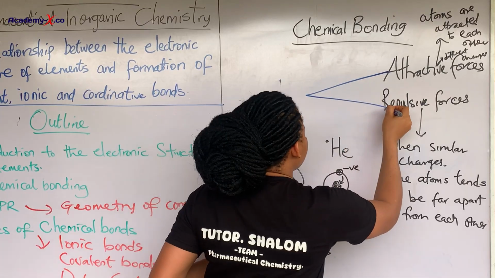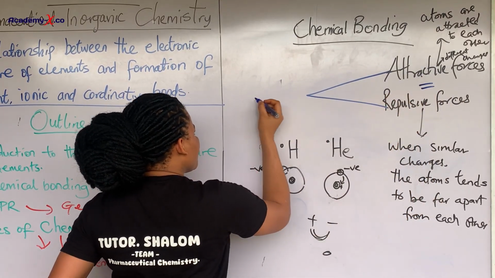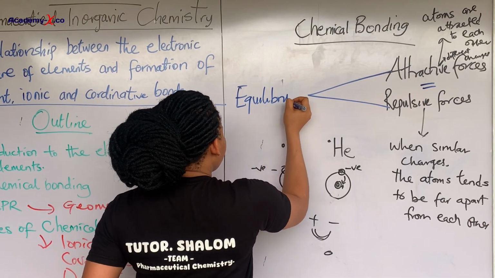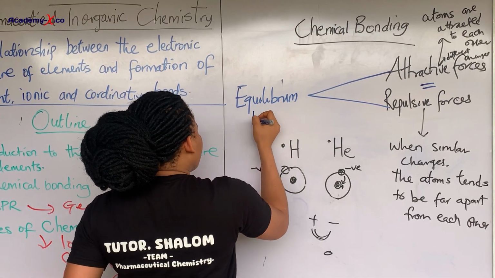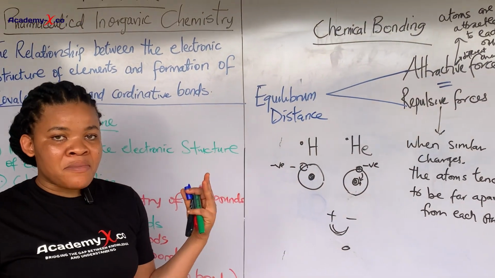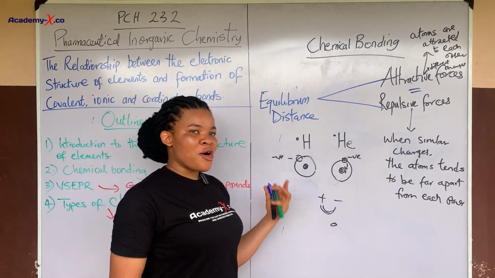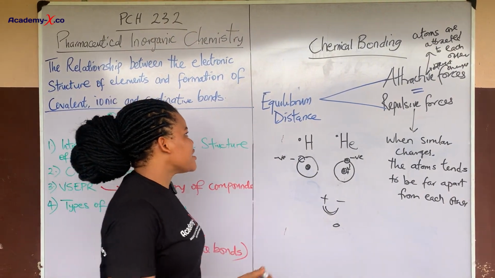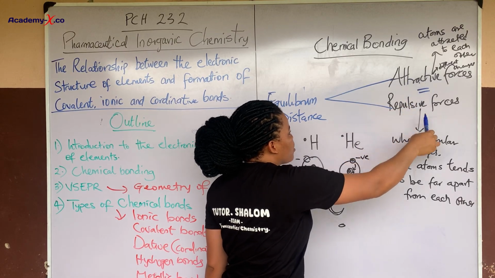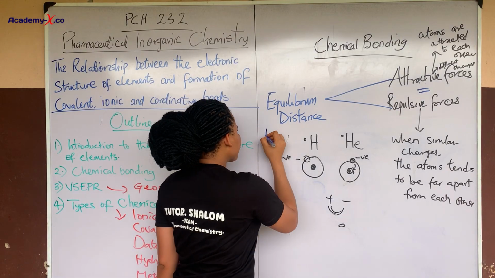So when this and this are equal, we have what we know as equilibrium distance. I've seen it in many past questions, and your case is not different. You are still going to come across this. So please take note of this. It occurs when the attractive forces are equal to the repulsive forces. Then at equilibrium distance, the net charge is 0.